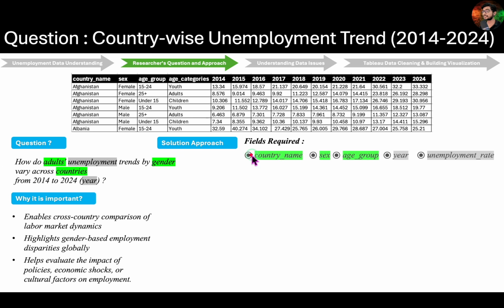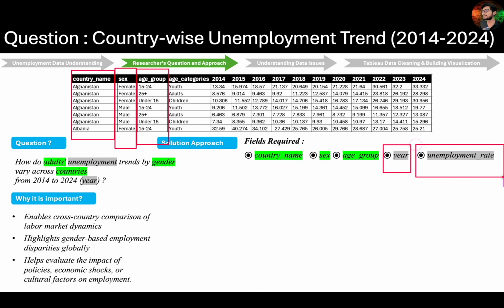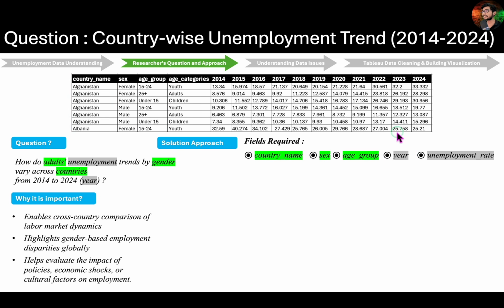As per the question, we will definitely need the country name, sex, and one of the age group fields to filter specifically for adults, which is the 25 plus population in this dataset. In addition to these fields, we also need the year and unemployment rate fields to complete the visualization. Since we are creating a trend chart, we'll first begin by placing the year field on the x-axis and the unemployment rate field on the y-axis.